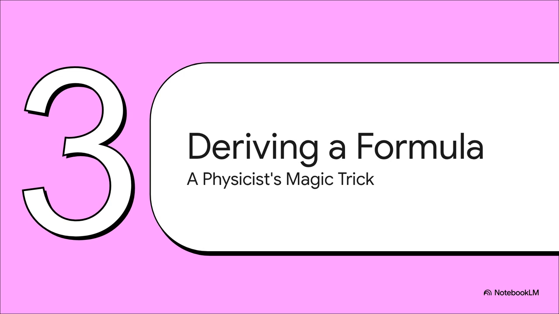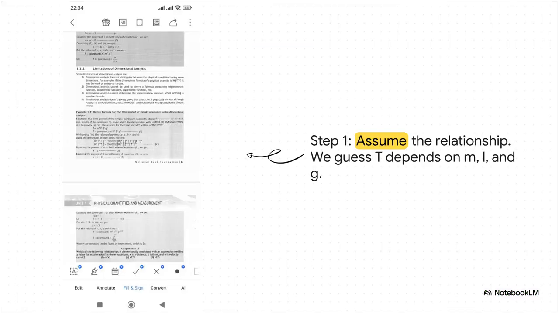Okay, checking equations is cool and all, but what if I told you we could use this exact same logic to actually build an equation from pretty much nothing? This is where dimensional analysis stops being a proofreader and starts being a co-author. It's pretty amazing. So let's try this with a real example. Finding the formula for how long it takes a simple pendulum to swing back and forth. Step 1 is just to make an educated guess about what factors might be important. We'll assume the time period T depends on the mass of the bob, m, the length of the string, L, and the acceleration due to gravity, g.